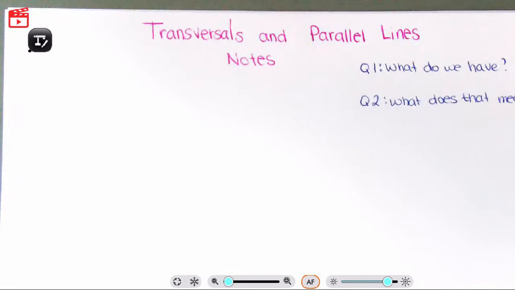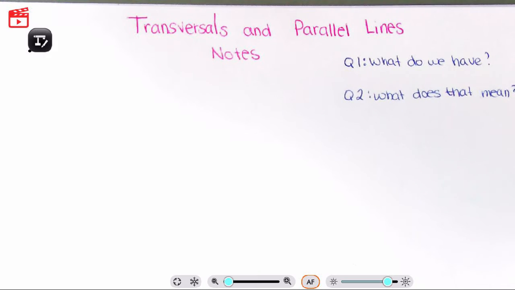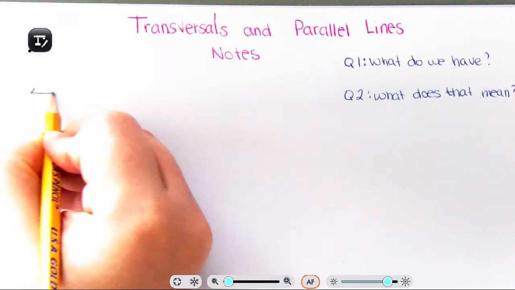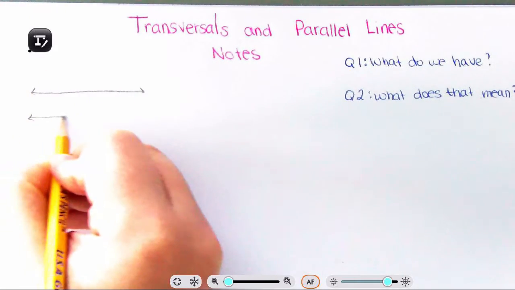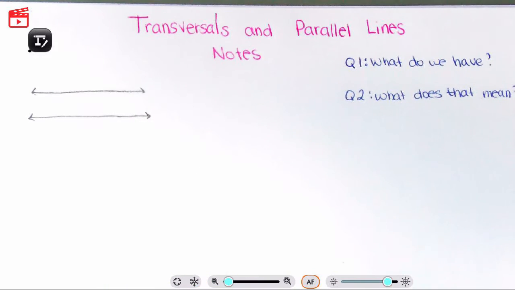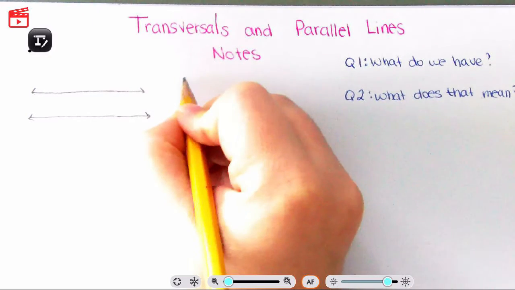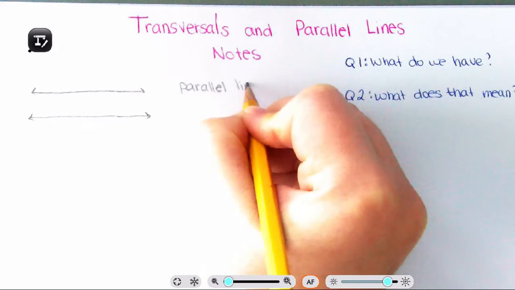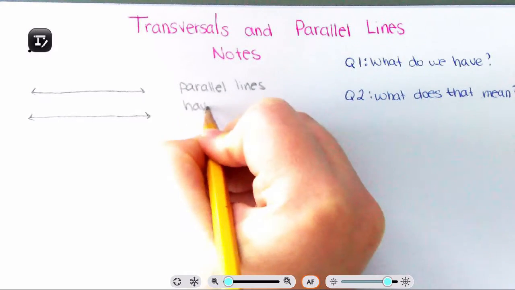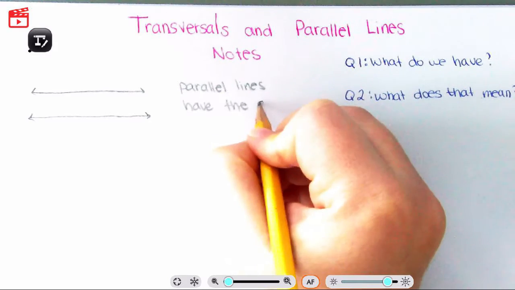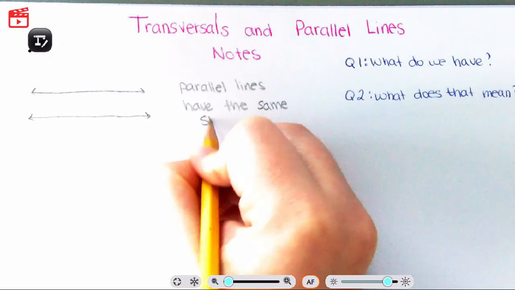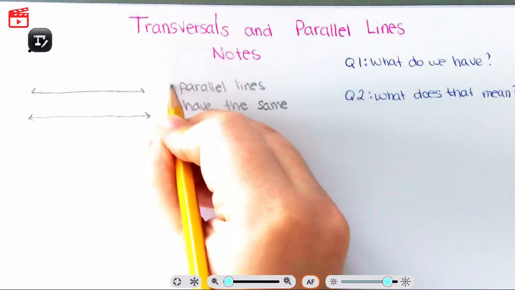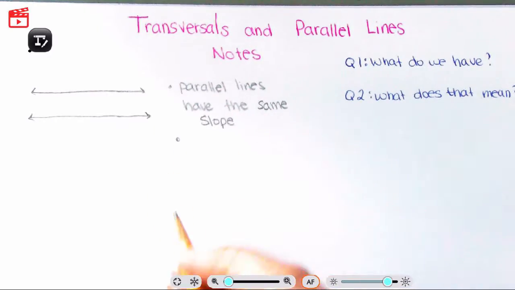So the first thing I want to do is talk about parallel lines. Parallel lines are lines that have the same slope, therefore they will never touch. So they have the same slope, and they will never touch, ever.